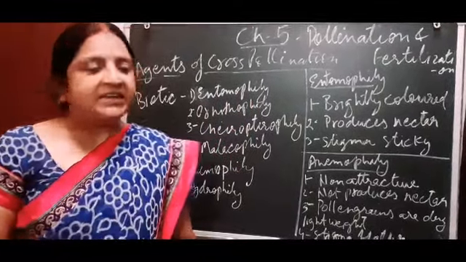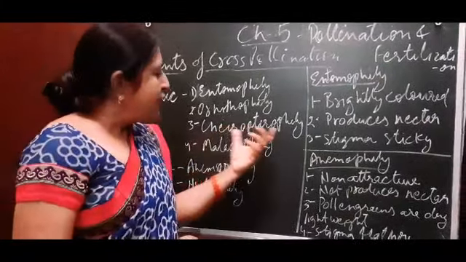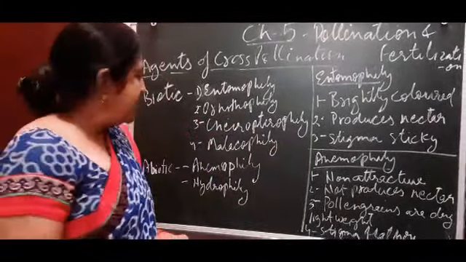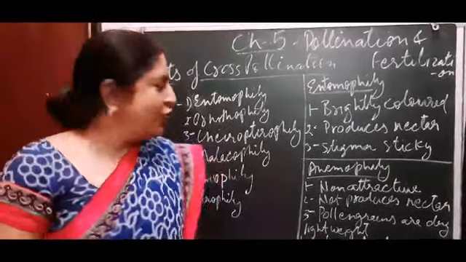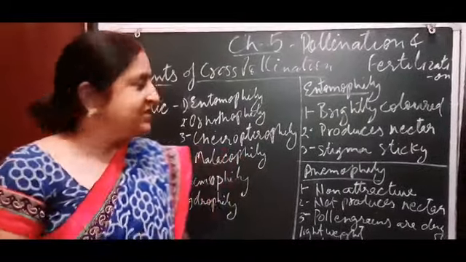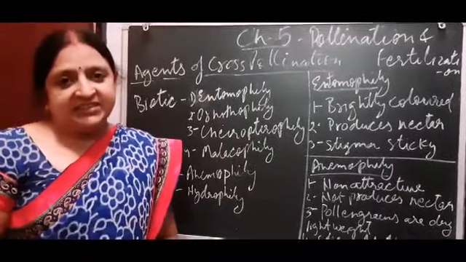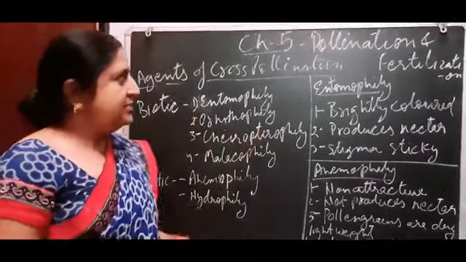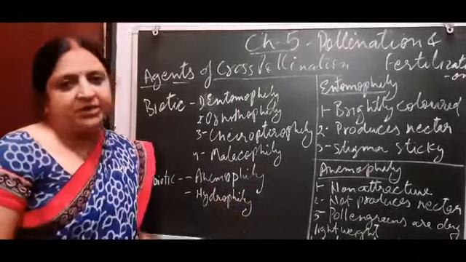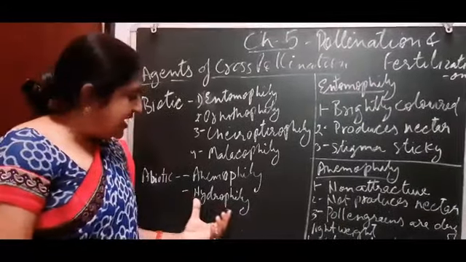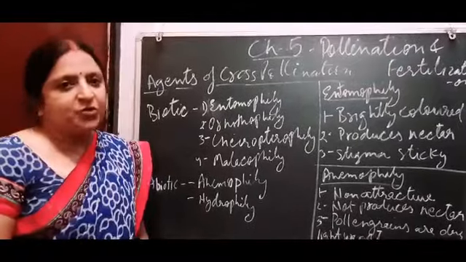Entomophily is brought by the insects. Ornithophily is brought by the birds. Chiropterophily is brought by the bats. And malacophily is brought by the snails. These are some biotic agents, means living agents, which bring about cross-pollination. Now abiotic: anemophily is brought by the wind and hydrophily by the water. These are some agents of cross-pollination.